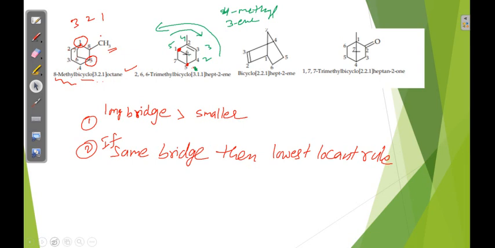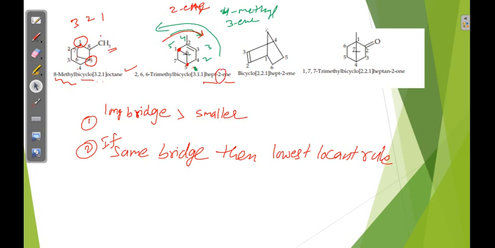Obviously the unsaturation should get the lowest number, 2-ene. So this anticlockwise numbering is more preferred. Now, total how many carbons? Total 7 carbons. So hept, a double bond is there, ene, on the second position: hept-2-ene.